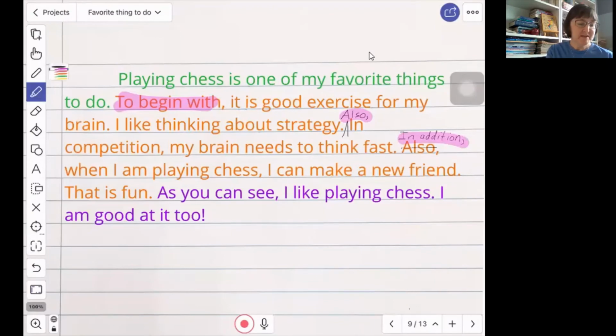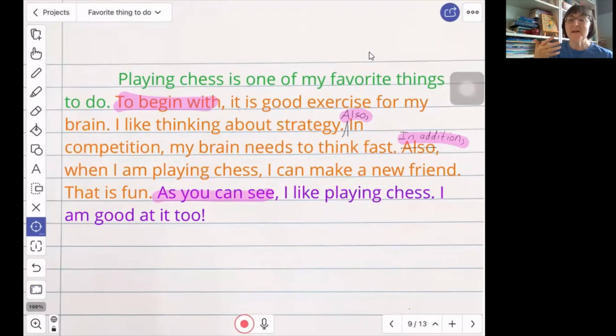And as you can see, lets them know that I'm coming to my conclusion. So the transition words are really helpful for the organization piece and for helping the reader to know that you're moving from the beginning to the first reason, to the next reason, to the 3rd reason, and then to my conclusion.